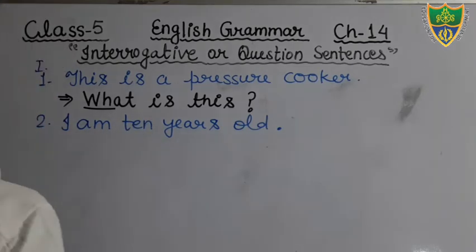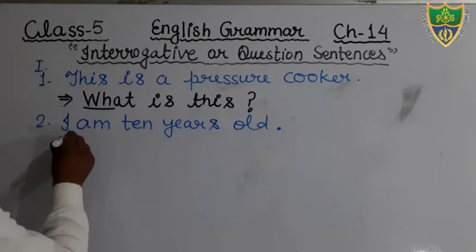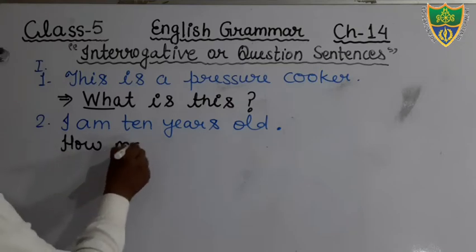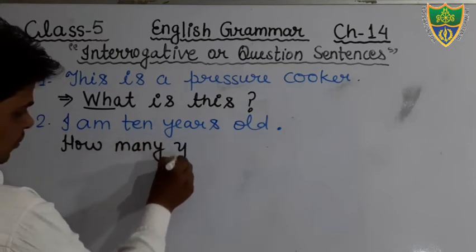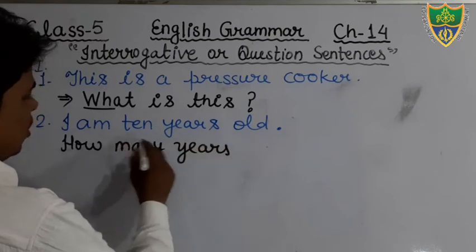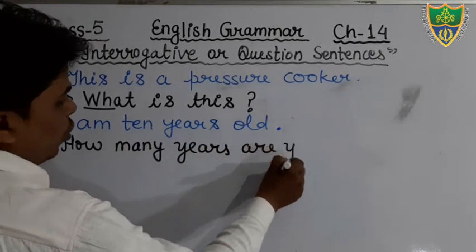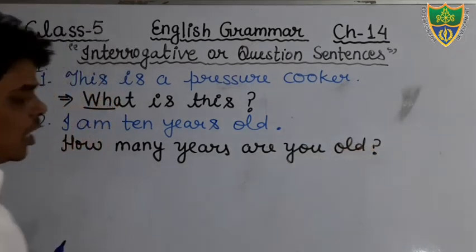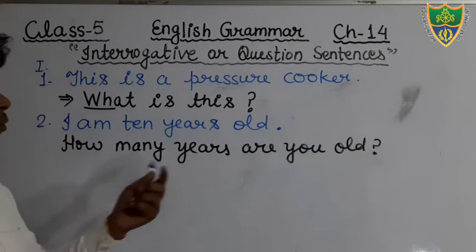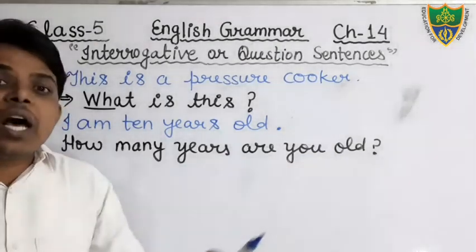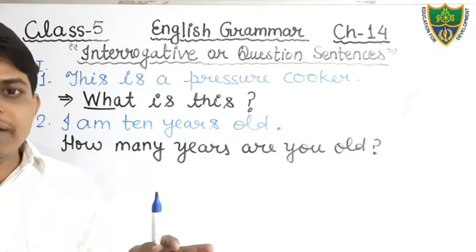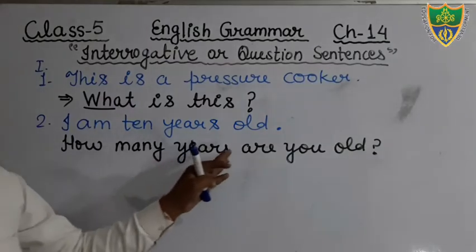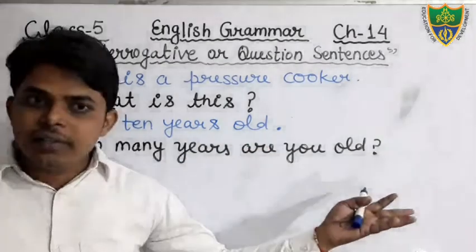So just see, what can we write? How many years? Okay. How is also WH. Just see, how many years are you old? Okay, if someone is asking you, how will they ask? How many years are you old? If you are asking yourself, then we will use here I. How many years am I old?